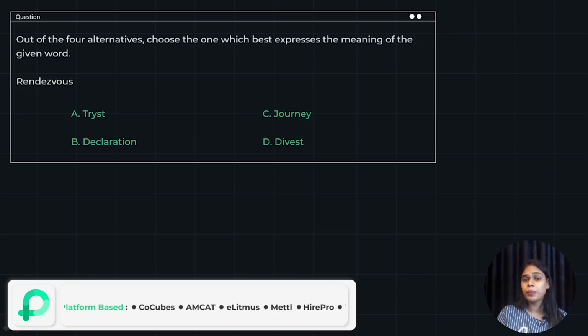Now, how do we help you out with it? Let's say you are practicing a particular question, and if you want to know the analytics, it will show you how many students performed better than you and performed a little less than you. How many students did it correctly and how many students did it wrong.